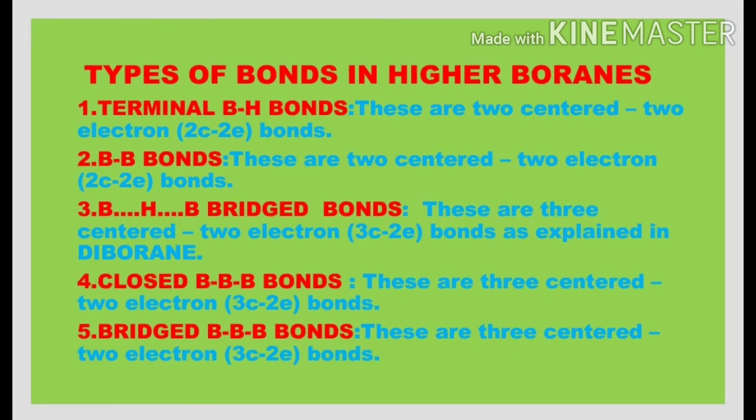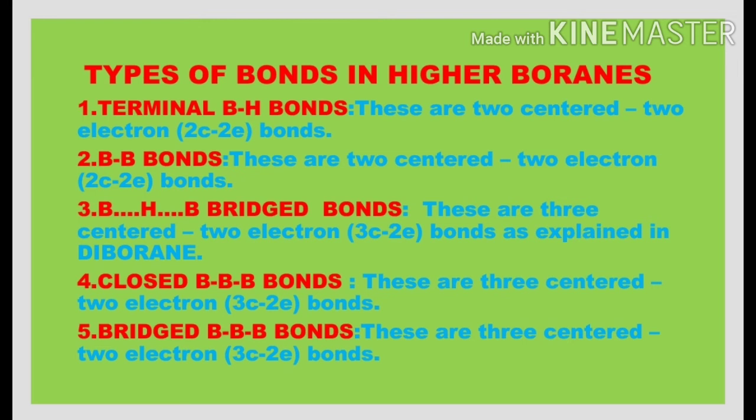In this video, we will learn about the preparation and properties of the higher boranes. Higher boranes means the boranes in which the number of boron atoms is more than 2. And in the diborane we have learned about the new type of bond, that is the banana bond or tau bond, which is also known as 3-centered 2-electron bond. The normal covalent bonds are called 2C2E, that means 2-centered 2-electron bonds.